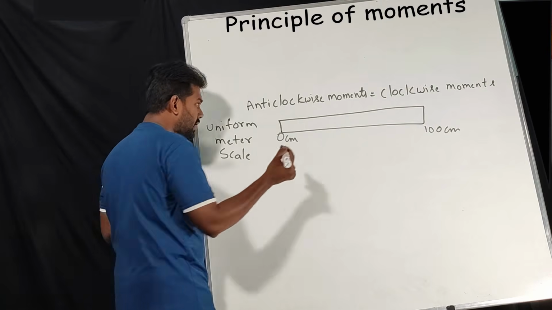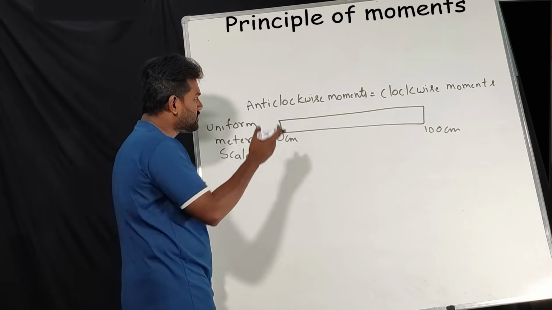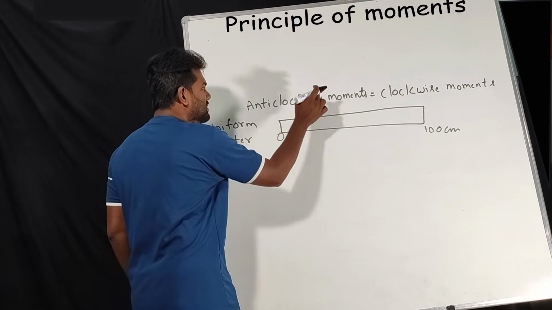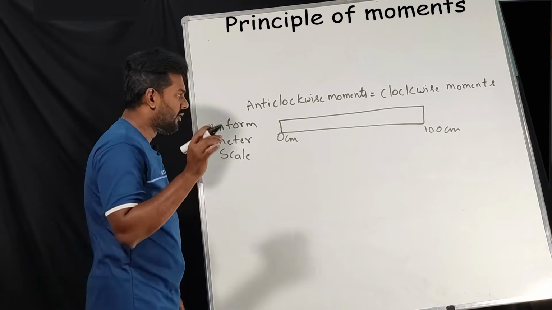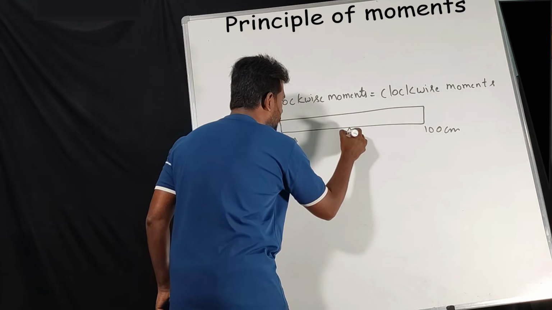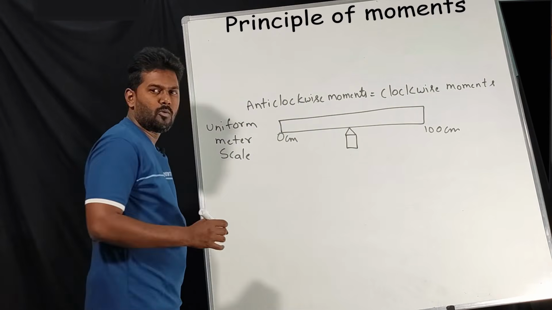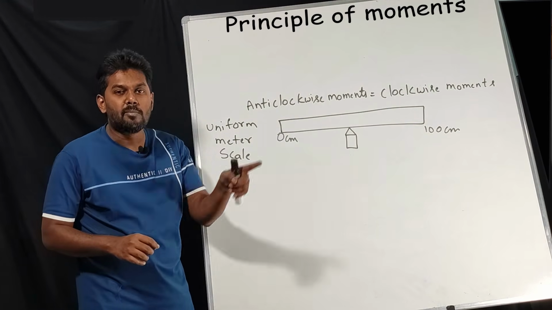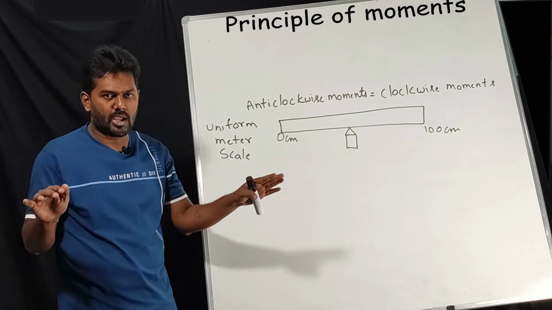Now how can we solve the numericals using the principle of moments? What is the principle of moments? Anti-clockwise moments is equal to clockwise moments. First we'll talk about a fulcrum. What do you mean by fulcrum? The point at which the scale can be balanced without any loads on it.